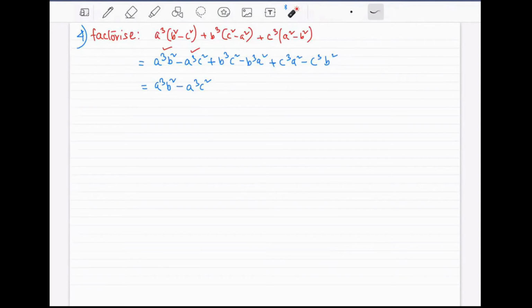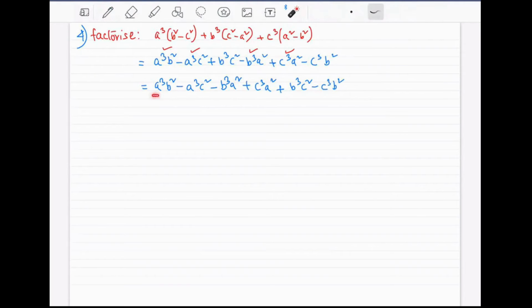So what we are going to do is write the terms which have a square in them. After a cube comes a square, right? Which terms have a square? This term right here and this term right here. So we will write them in the next step: minus b cube a square plus c cube a square. So these two terms are also gone. So what is remaining? These two terms are remaining. They don't have any a in them, right? So we will put them at last. All right. So we will write plus b cube c square minus c cube b square.